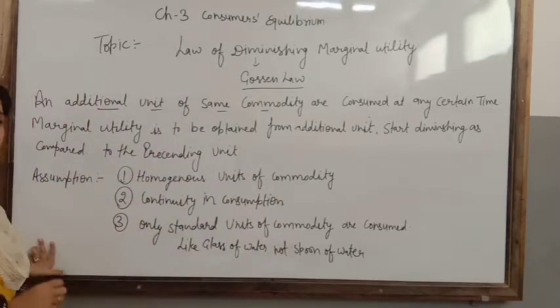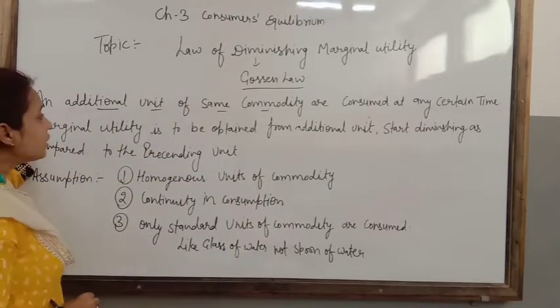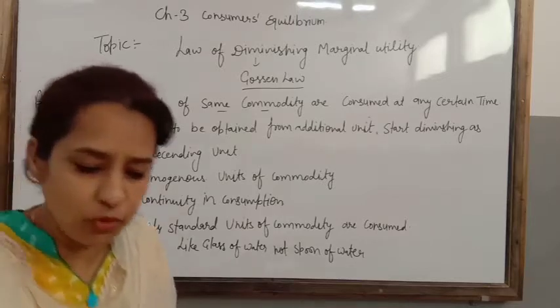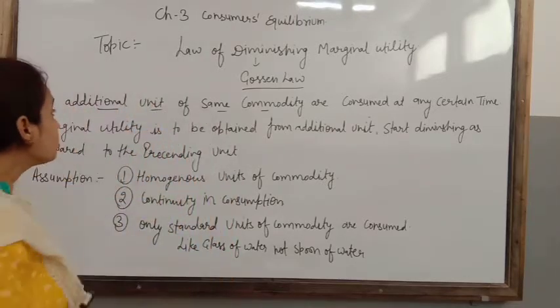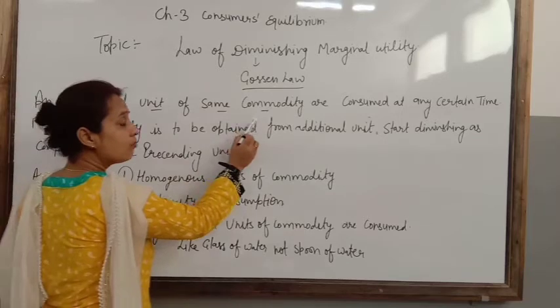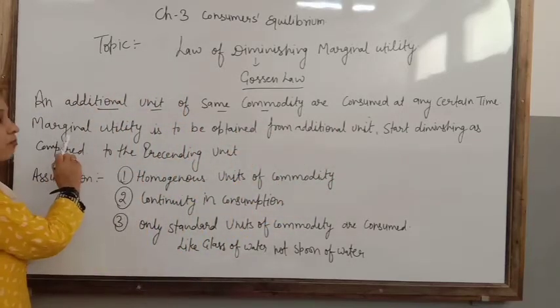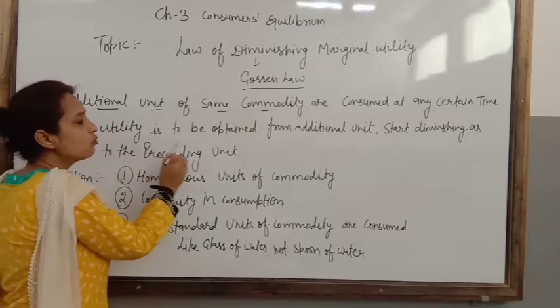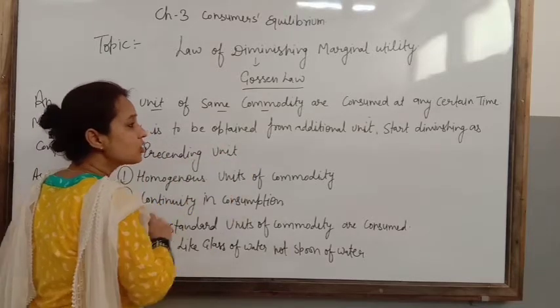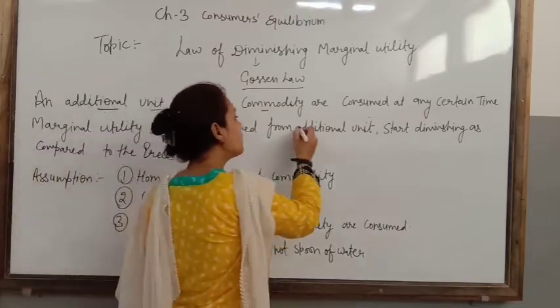Now what he told: when additional units of the same commodity are consumed at any certain time, the marginal utility obtained from every additional unit starts decreasing.